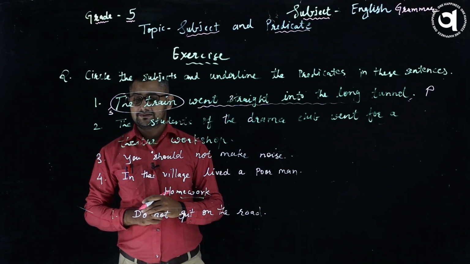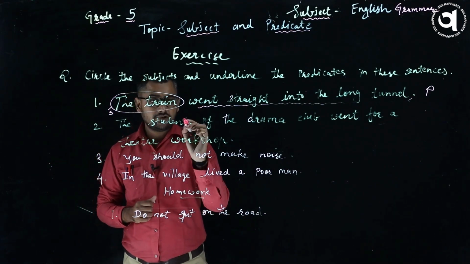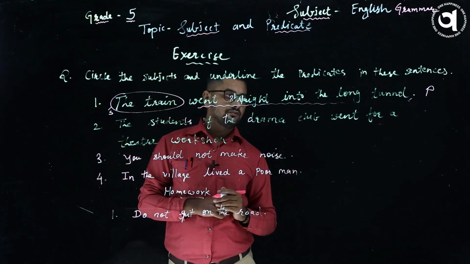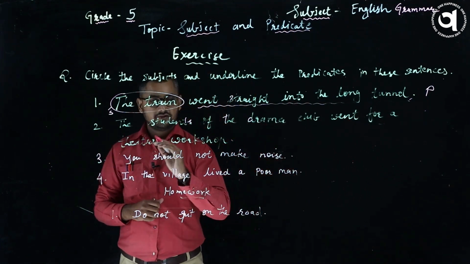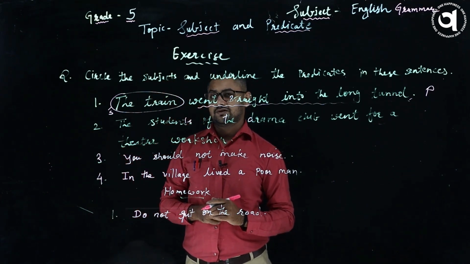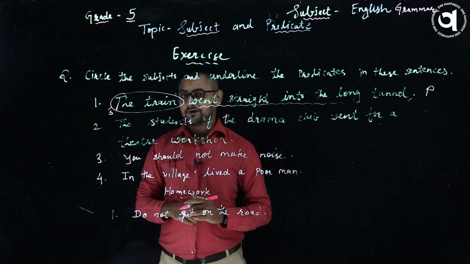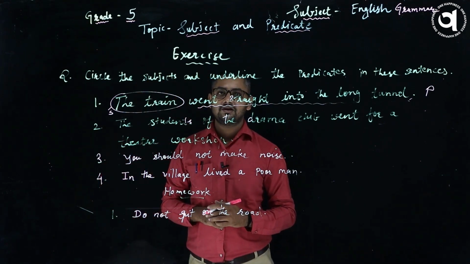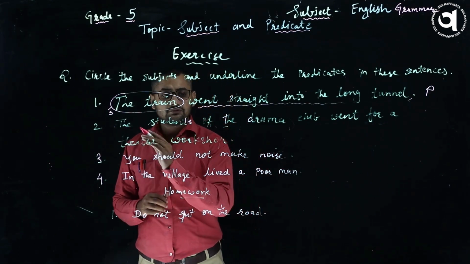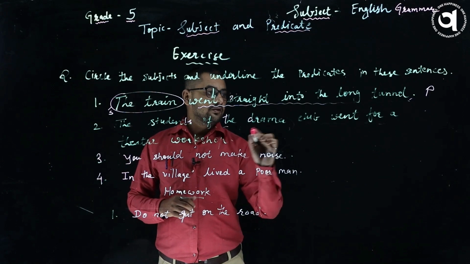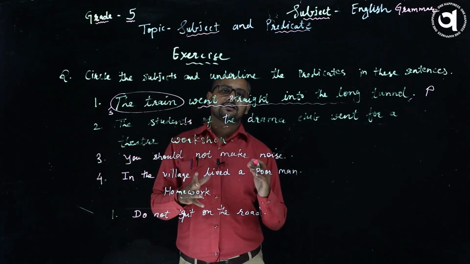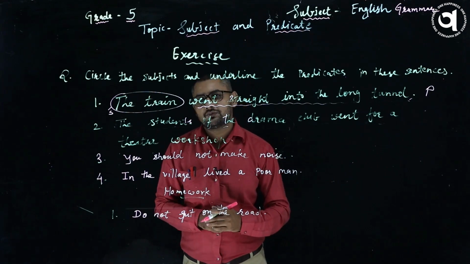Let us see the second sentence. The students of the drama club went for a theatre workshop. Now, if you remember, our point is that a subject can be of more than one word. Usually in this sentence students make a mistake.